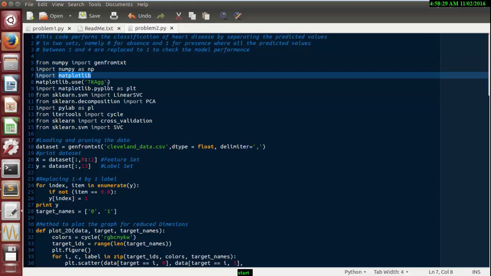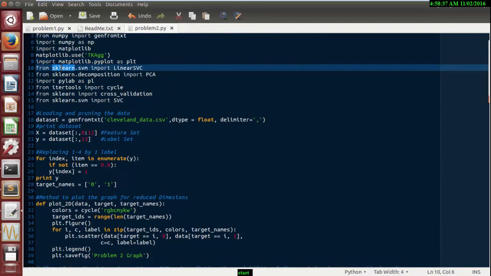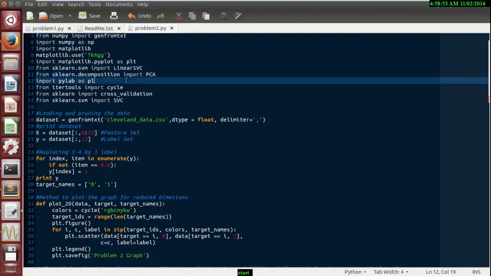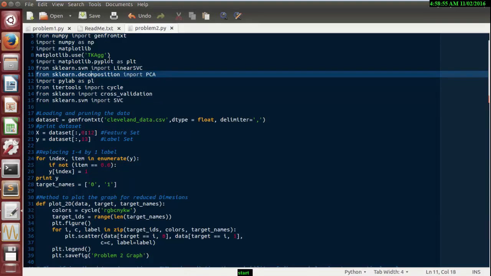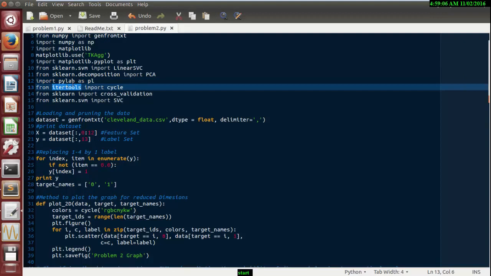For plotting we are using the matplotlib library. For support vector machine, there's a famous open source toolbox available, scikit-learn. So from sklearn we are calling svm. And for decomposition or feature extraction, here we have used principal component analysis. We also import the Python library pylab, named pl.